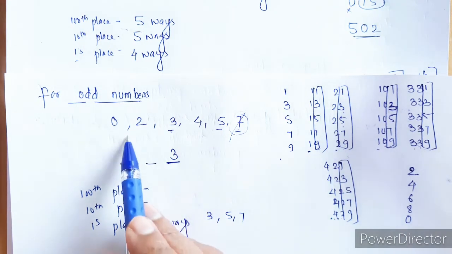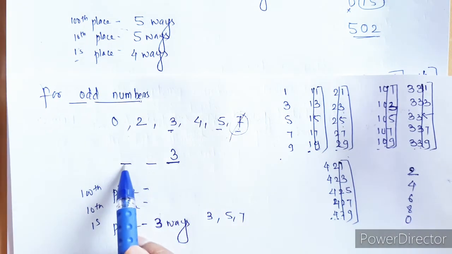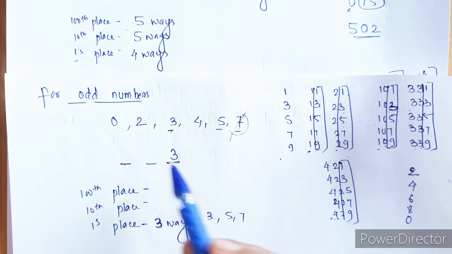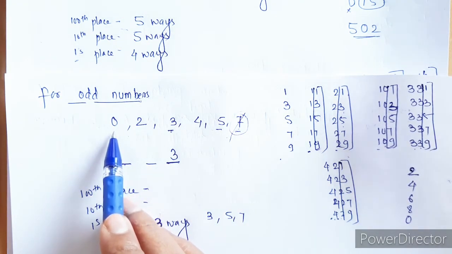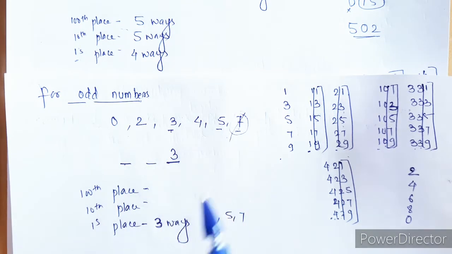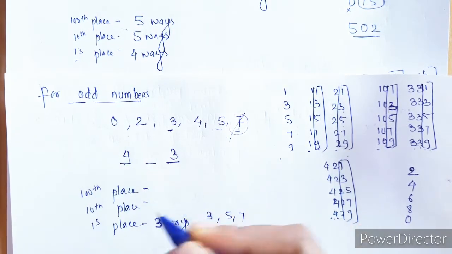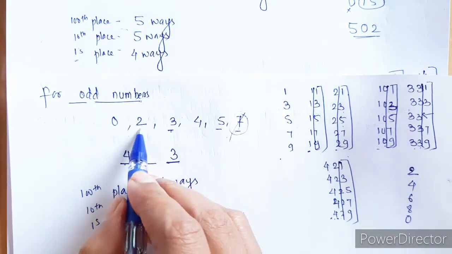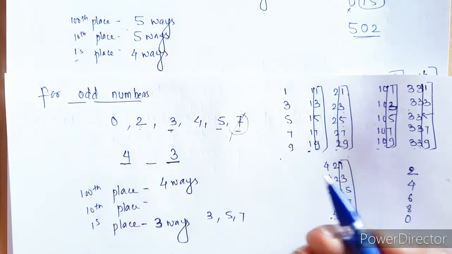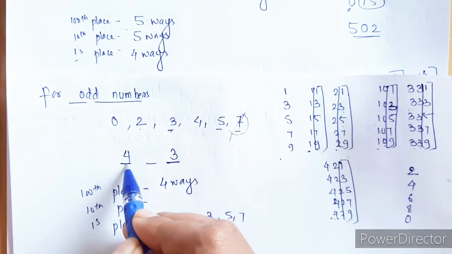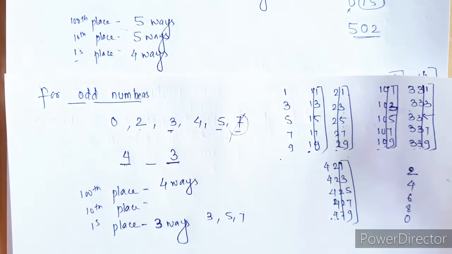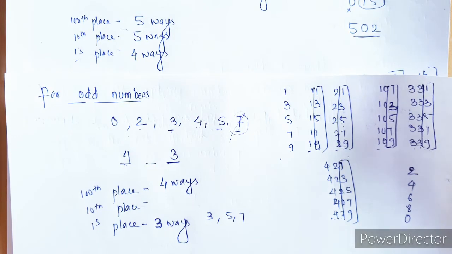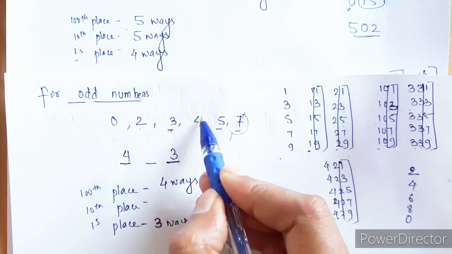Now we have total 5 ways to fill this first place or 100th place. But again the issue is with this 0. So remaining are only 4 ways. So we can place any one of these 4 numbers. So we can either take 2, 3, 4 or 5, because we cannot take 0 here, because if we are taking 0 it is going to be 2-digit number or less than 100. So assume that I have taken here 4.